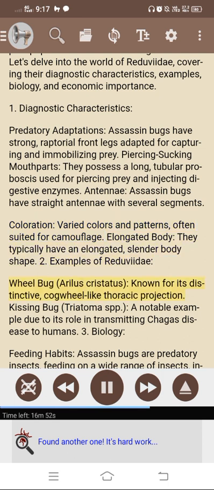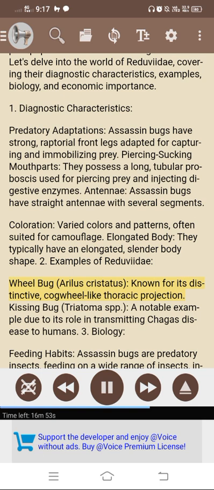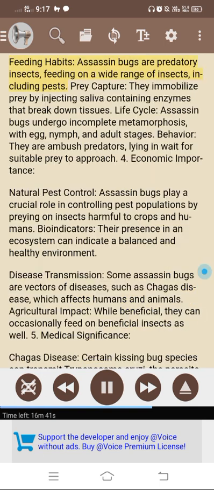2. Examples of Reduviidae. Wheel bug Arilus cristatus, known for its distinctive, cogwheel-like thoracic projection. Kissing bug Triatoma spp, a notable example due to its role in transmitting Chagas disease to humans. 3. Biology. Feeding habits. Assassin bugs are predatory.